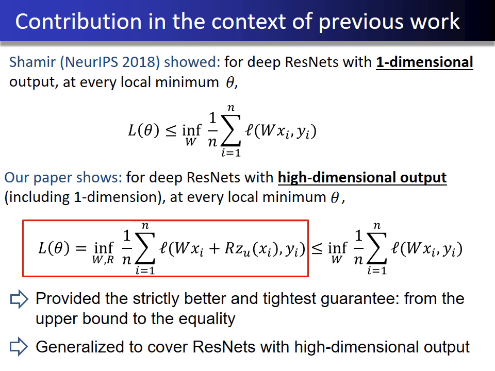Moreover, we generalize the previous result to cover ResNets with high-dimensional output, solving the aforementioned open problem as well. Perhaps more importantly, unlike previous studies, our tight guarantee shows the important role played by the residual block or residual representation, which is denoted by Z.